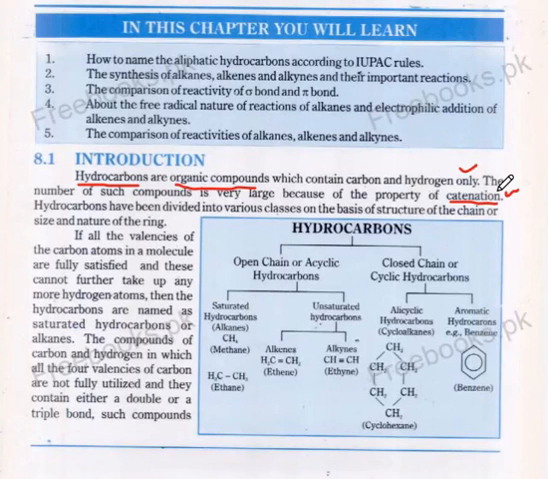Hydrocarbons have been divided into various classes on the basis of structure of the chain or size and nature of the ring. It means hydrocarbons can be divided into various classes on the basis of their structure, chain, size, and nature of ring.